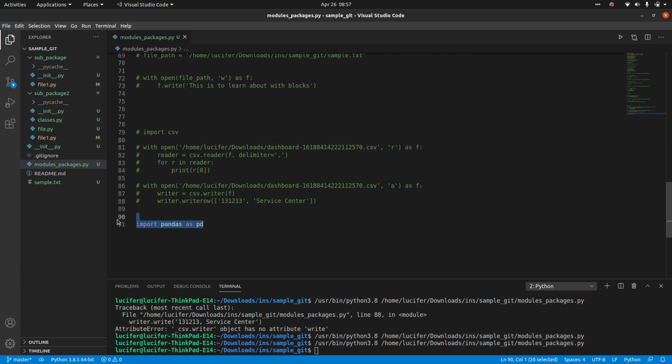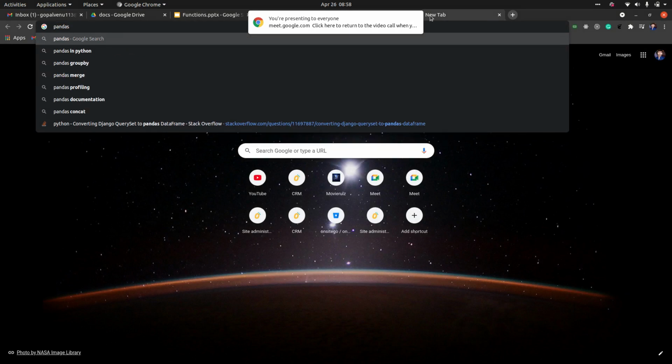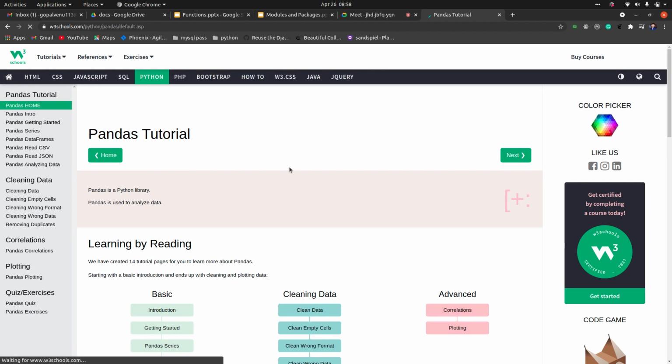You can learn pandas on W3Schools or Tutorials Point or any other website. Pandas is not a big library. If you are interested in data science, you can still go and learn about pandas. It's kind of a mini framework. You can learn all about its functionalities on W3Schools, just go through all these things. It would be better if you can learn this.